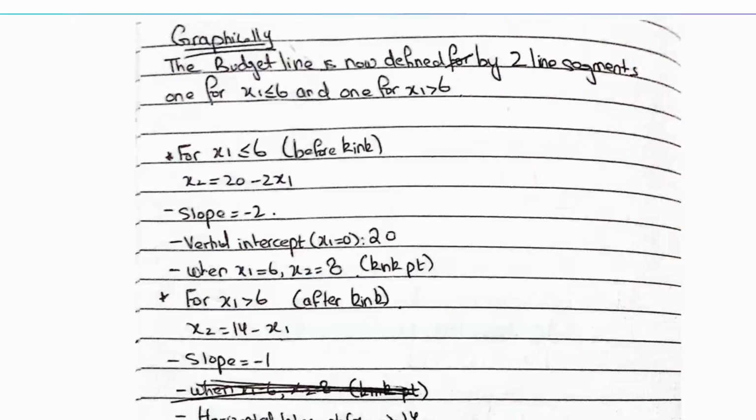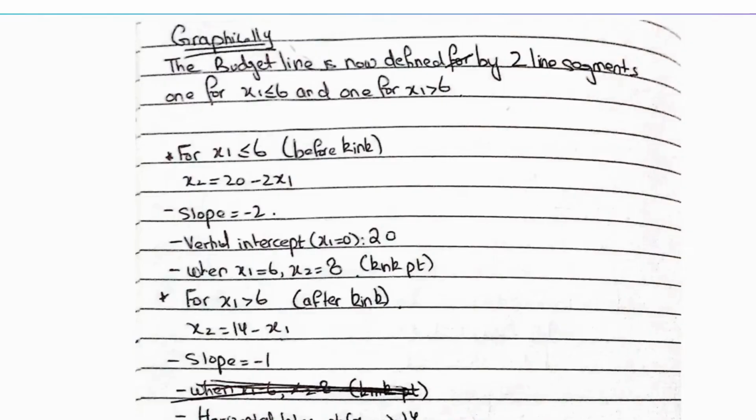So I'll continue now. So we said if you want to graphically plot it, now we know the budget line is defined for two line segments, one for x1 less than or equal to 6 and one for x1 greater than 6. And we already talked about why we are splitting it based upon 6, because after the 6th pair of pants, the price changes from the regular price to the discounted price.